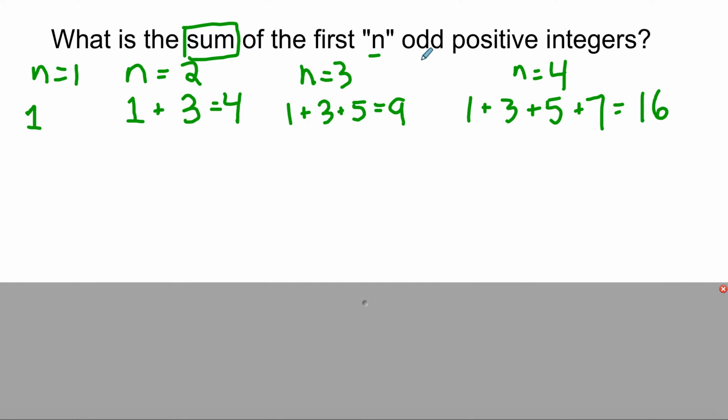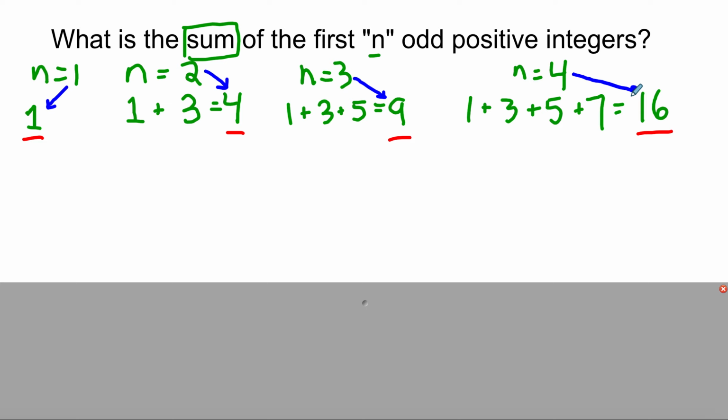Okay, why am I having you do this? Well, here's why. There are lots of questions like this in math where we can come up with really cool rules. For example, let's look at all of these answers. The sum of the first odd positive integer is 1. The sum of the first 2 odd positive integers is 4. The sum of the first 3 is 9. The sum of the first 4 is 16. Can you notice anything special about these numbers? Have we seen these numbers already in this section? Or another way to ask this question is, do you see any relationship between what n is and what our answer is?